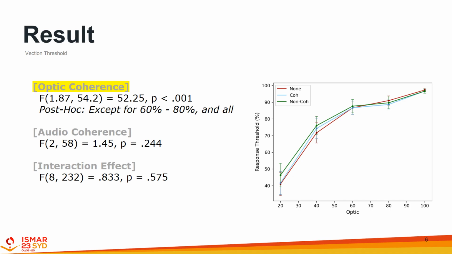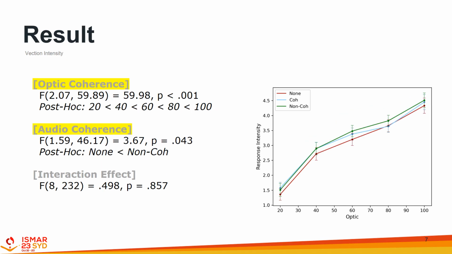The results show that as the coherence of visual optic flow increases, the possibility that participants felt vection increased, except for the section between 60 and 80%. Next, we found main effects of visual optic flow coherence and audio coherency. Participants sensed higher vection intensity when the optic flow coherence was higher, and the auditory stimuli rotation was not coherent with the visual optic flow.